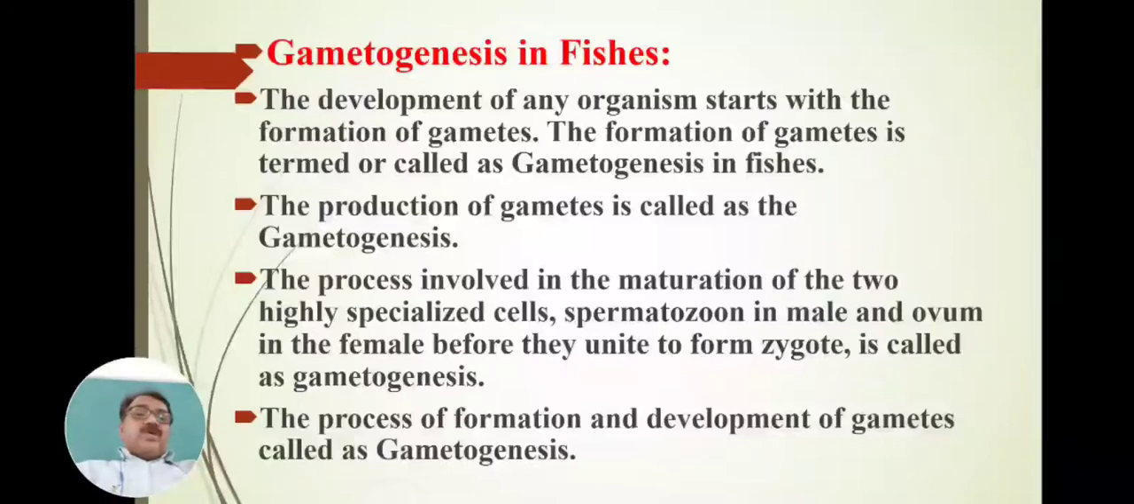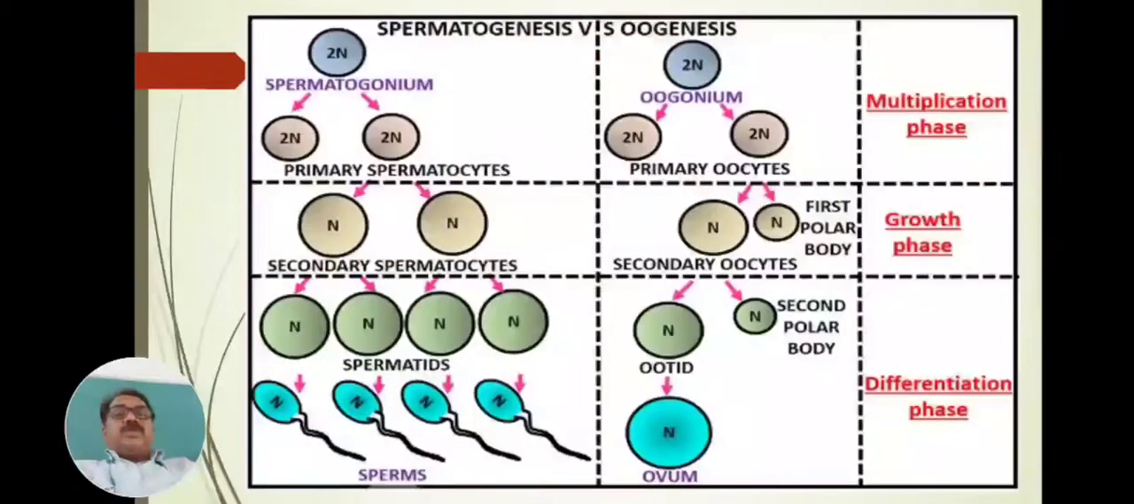In the earlier definition we have seen that it is the process involved in the maturation of the two highly specialized cells, spermatozoa in male and ovum in the female, before they unite to form zygote. Those cells are formed and developed, and that process is called gametogenesis. Formation and development of gametes is called gametogenesis.